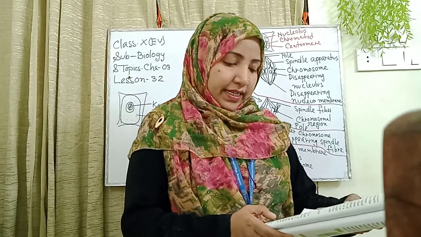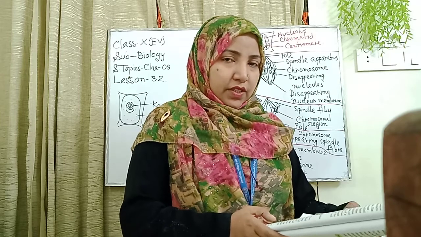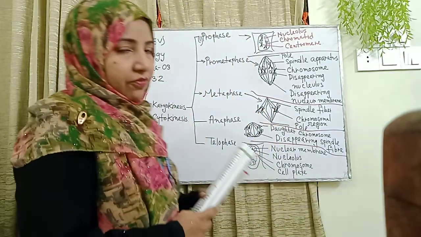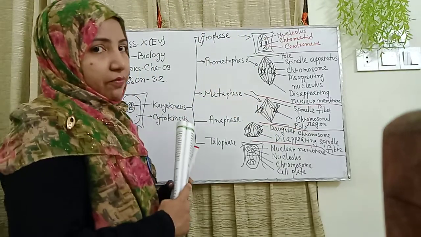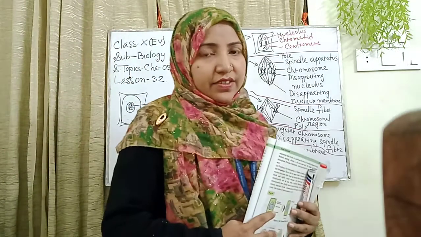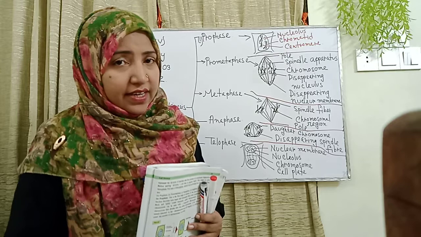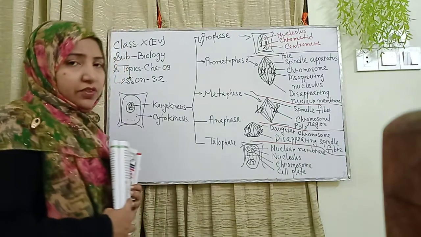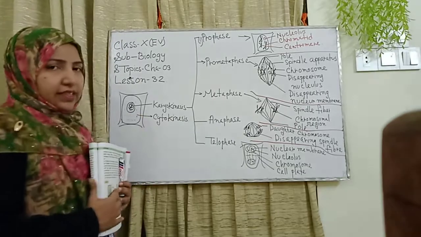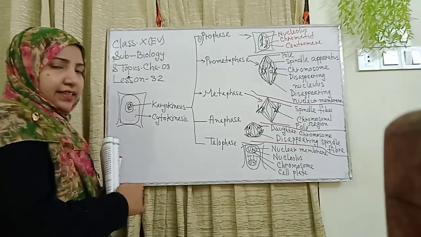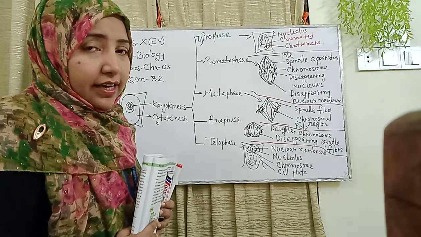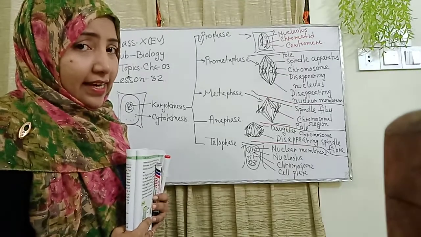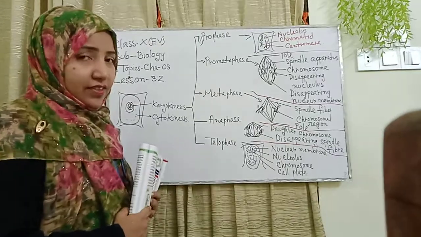Mitosis occurs in somatic cells of eukaryotic organisms. And I will also explain the phases of mitosis. Here are the phases of mitosis: one phase is karyokinesis and another is cytokinesis. Karyo means nucleus. This first structure divides into the nucleus. Here I will draw this. This structure is the nucleus, and the Latin word is karyon. Karyon means nucleus, and this division is karyokinesis, and the other topic is cytokinesis.